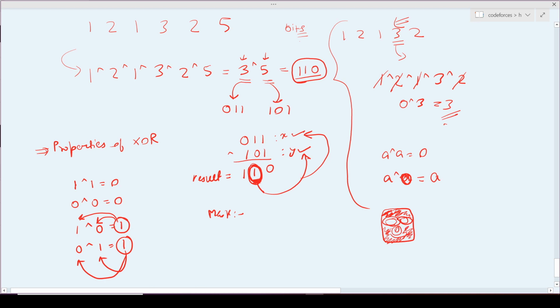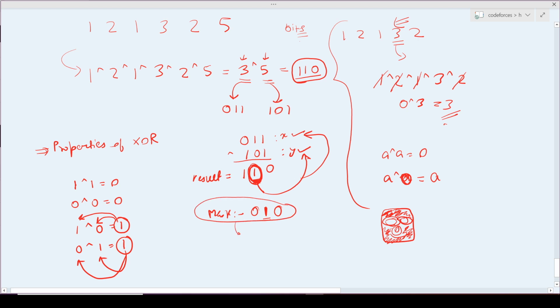So I will apply a mask here. For the mask, I will have 1 at this place and the rest will be 0. It is a mask which shows me that this particular element is 1. How will this mask help me?